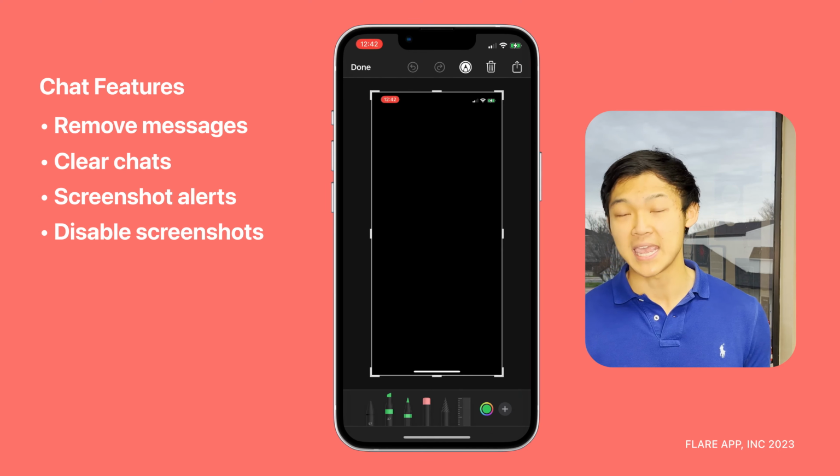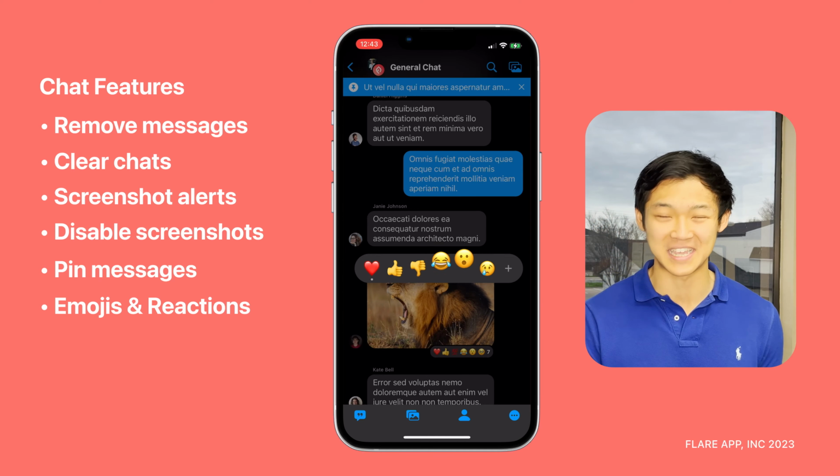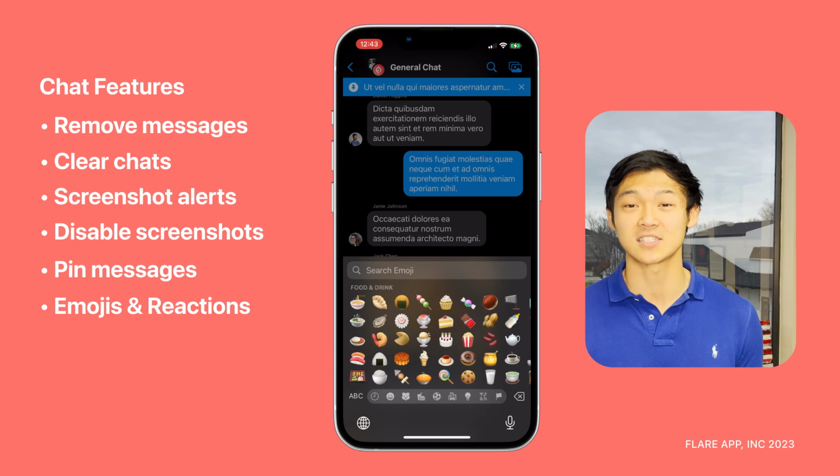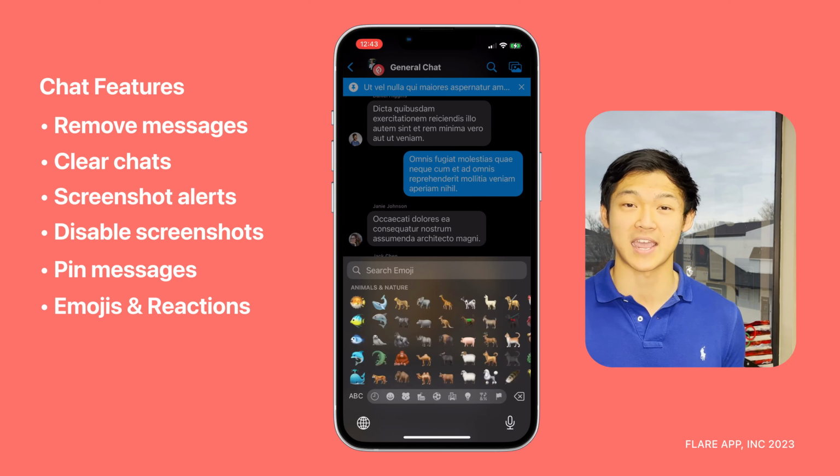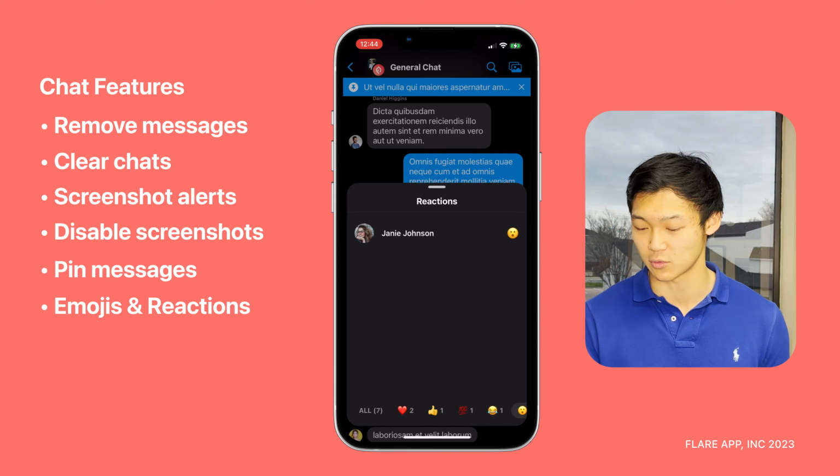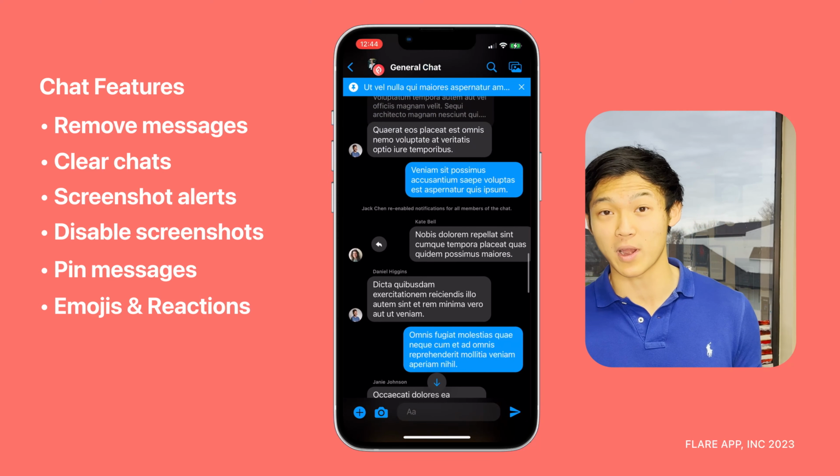You can also pin a message to the very top of the chat. So great for important stuff that tends to get buried in chats all the time. Just put it at the very top and you can check that right away. You can also react to messages. Double tap to like a message. You can long press to send a reaction. You can thumbs down, which you can't do within GroupMe. And you can also add a custom emoji reaction by choosing any emoji on your phone. You can tap on the panel here to see the different reactions or how many likes or other reactions a message gets. You can swipe to the right to reply to a message. You can swipe to the left to see timestamps like this. And you can even suspend certain users from talking within the chat if you're an admin.